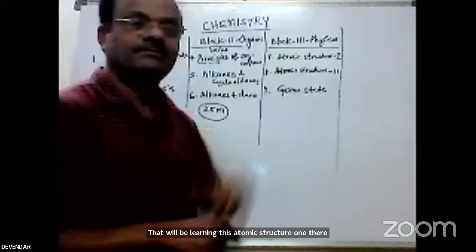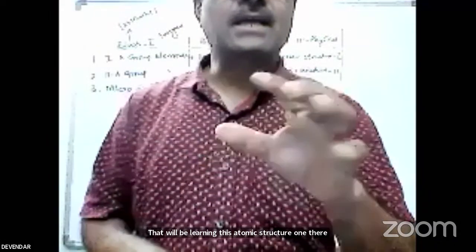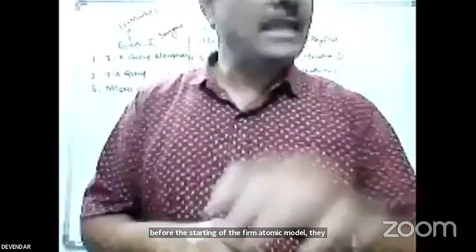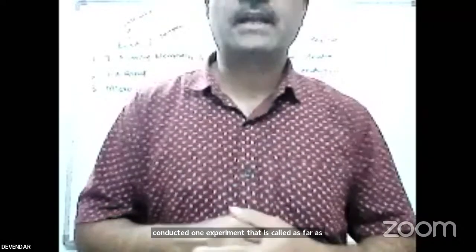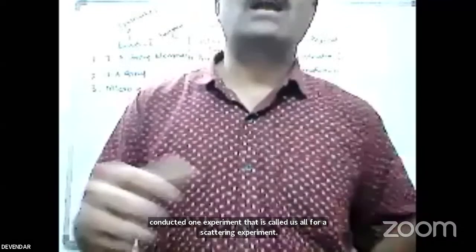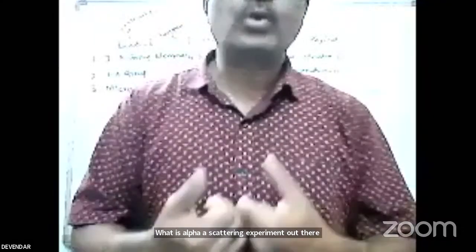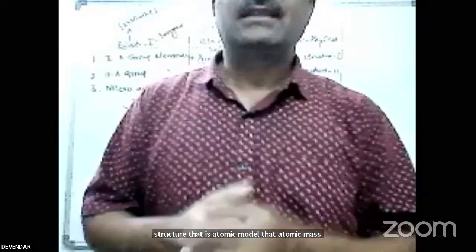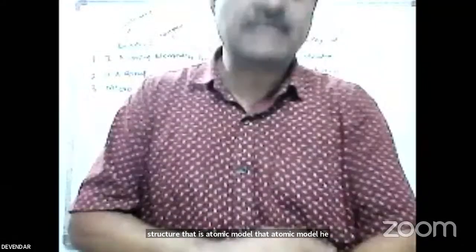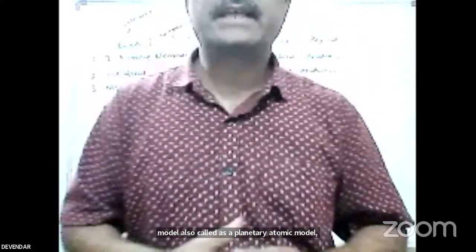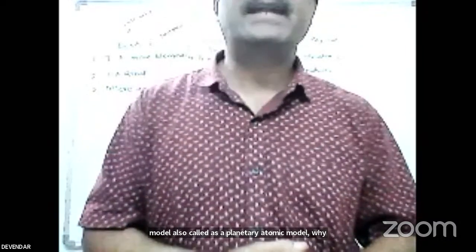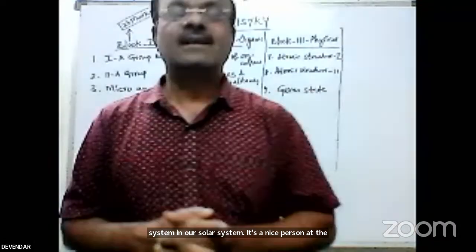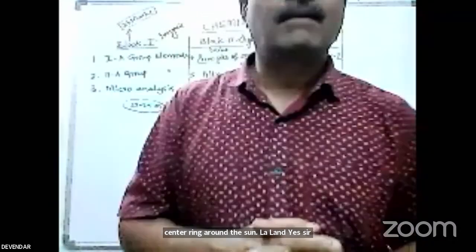That means atomic models. Rutherford atomic model. Before the Rutherford atomic model, they conducted one experiment called the alpha ray scattering experiment. What is the alpha ray scattering experiment? How did he conclude from the experiment? How did he draw a structure, that is, the atomic model? He explained it as the Rutherford atomic model, also called the planetary atomic model. Why planetary? Just like our solar system, the sun is present at the center and the planets revolve around the sun. It's the same here.